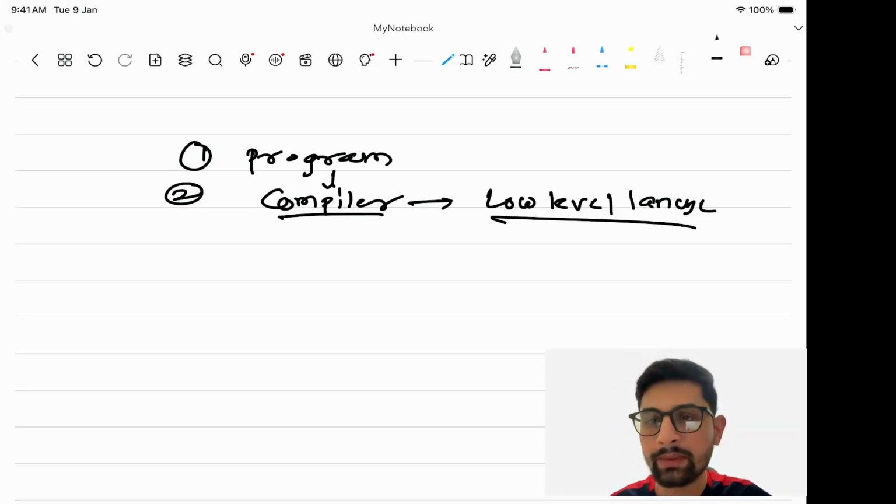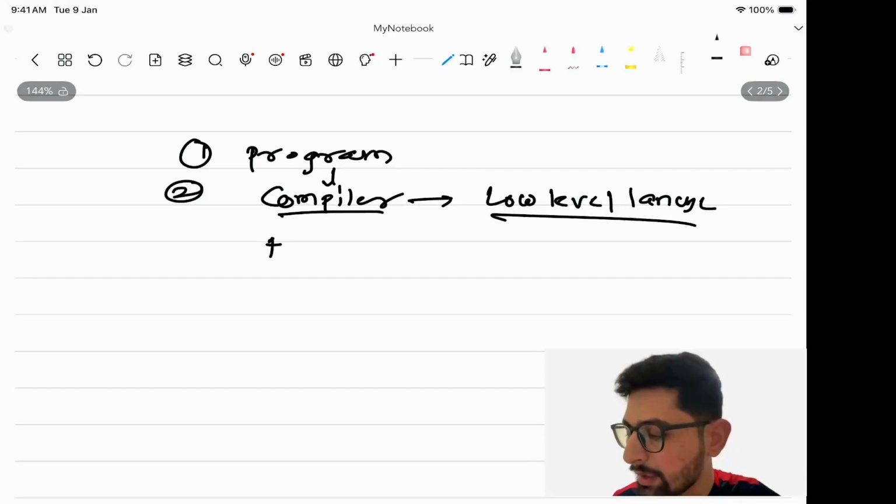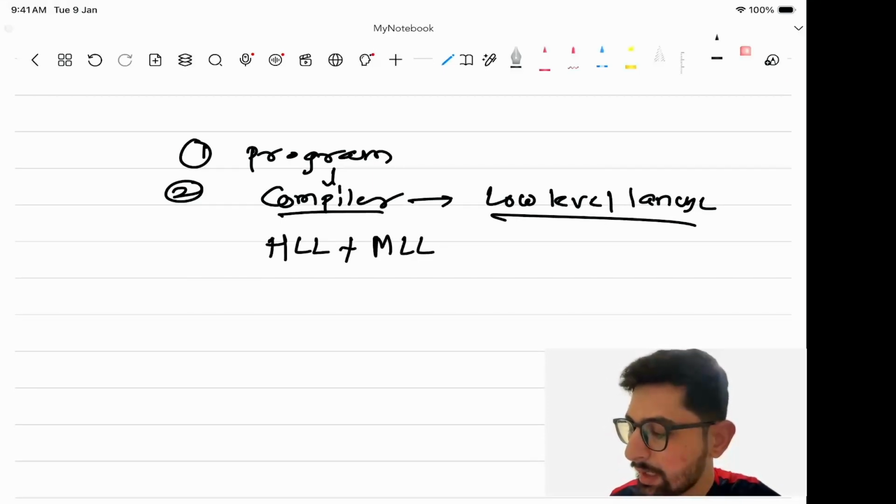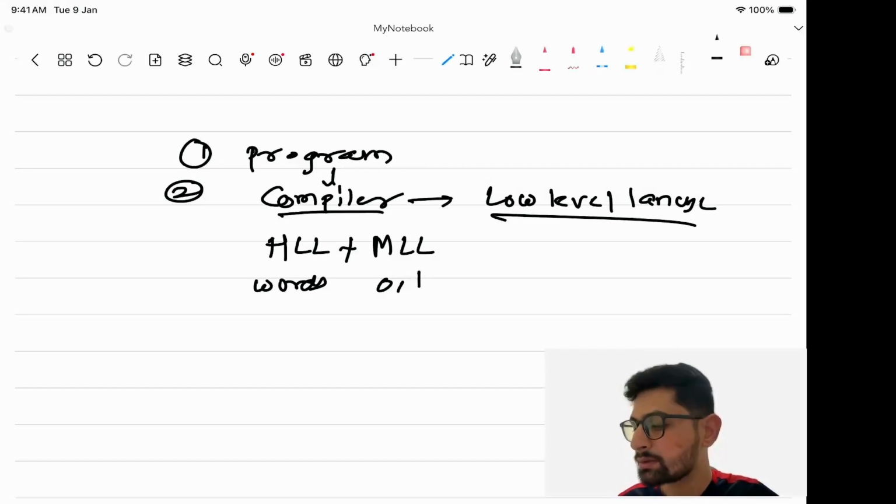So what is a low level language? We have seen machine level language and high level language, then what is a low level language? Low level language is a language which consists of high level language plus machine level language. High level means words are there, and machine level language means zeros and ones are there. So the program will be converted into the low level language by the compiler.